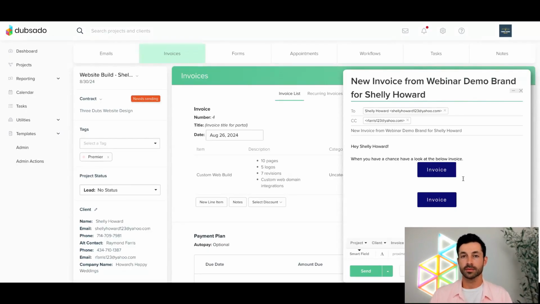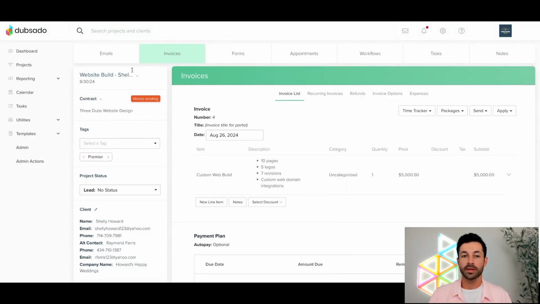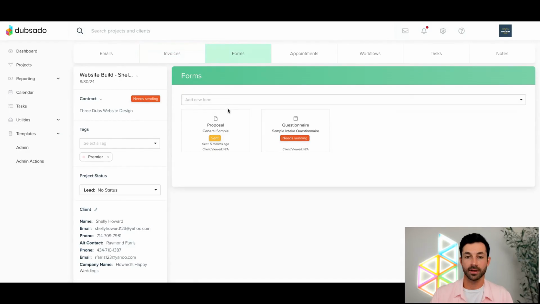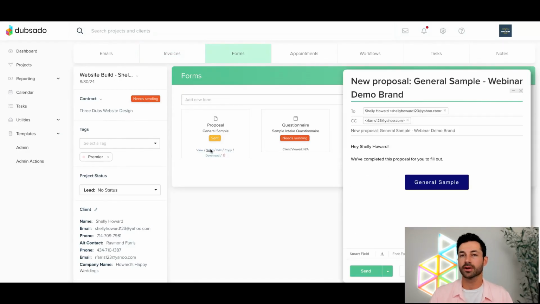But the general concept in Dubsado is whenever I want to send one piece of content, I want to go to wherever that piece of content is housed, right? So in this case, if I wanted to send the contract, I'm going to go over here on the left and say send on the contract. If I want to say send an invoice, I'm going to go to the invoices tab and send it from here. If I wanted to send maybe a form, I'd go to the forms tab and I would say send from here. Each piece of content has its own send button. And that's how the system knows which piece of content to send. We're giving the system context by telling it, hey, I'm clicking on this particular piece. I want to send that piece out. That's generally how it works.